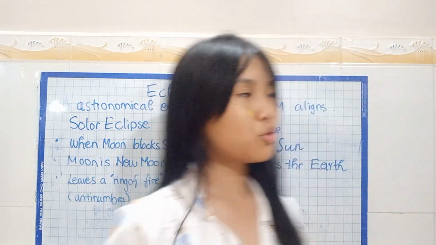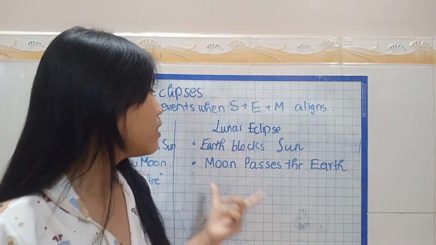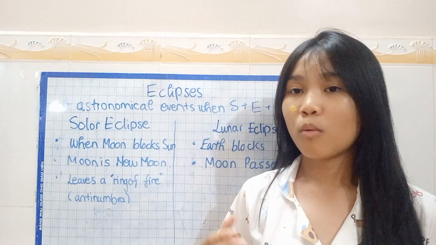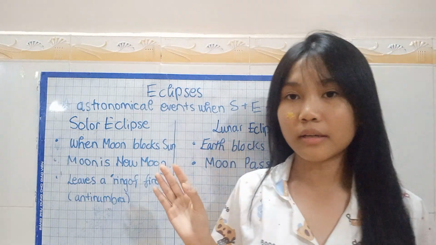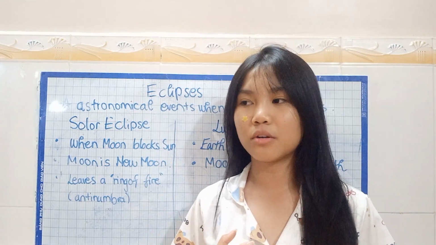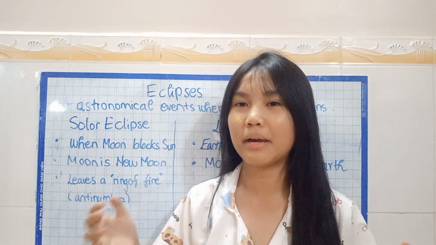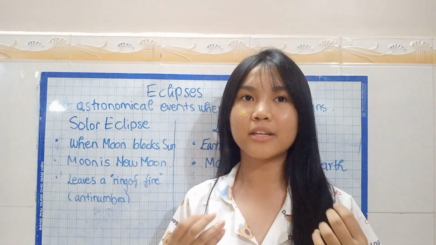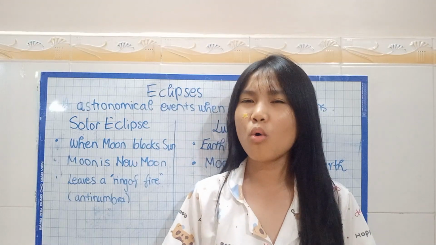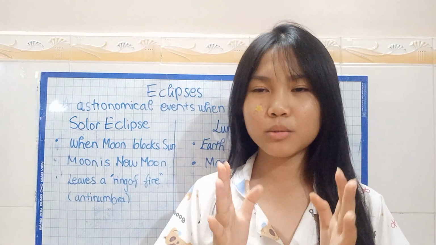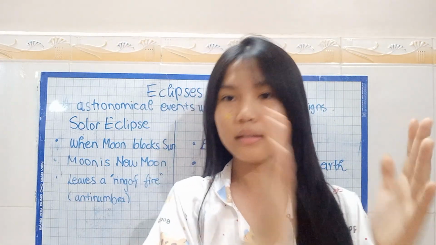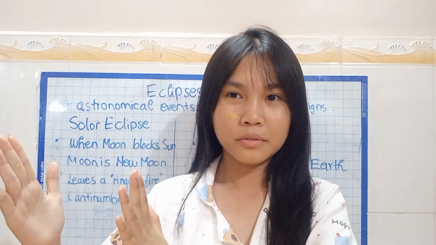Alright, now let's talk about the lunar eclipse. A lunar eclipse is the eclipse when the earth blocks the sun's light from the moon. Have you ever heard of the phrase blood moon? That sounds crazy, right? But that's basically just the moon having a dark color. Here's the sun, here's the earth, here's the moon.